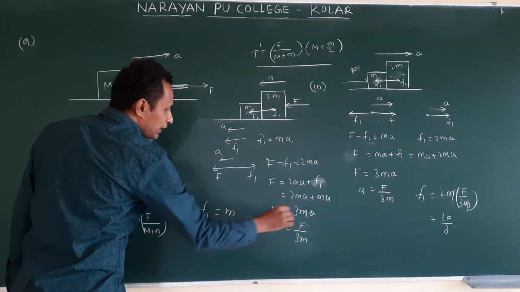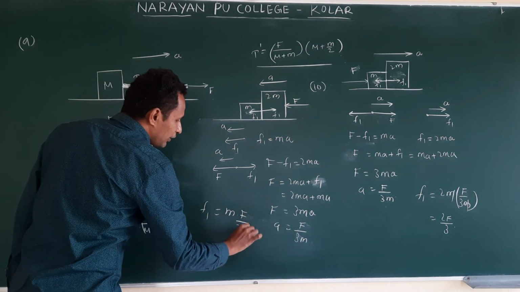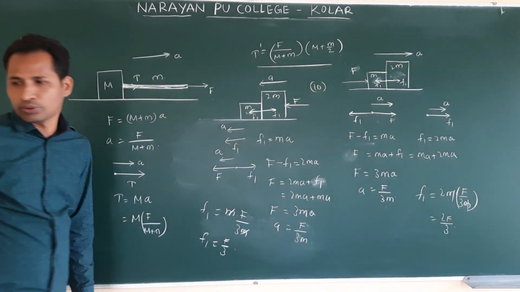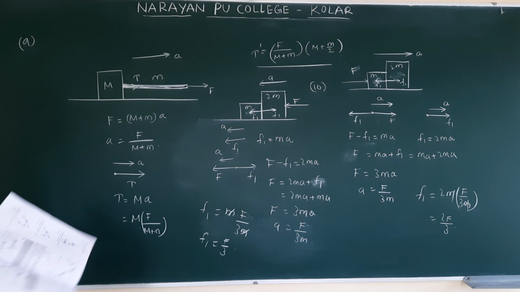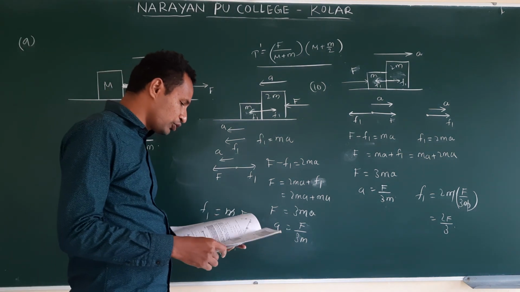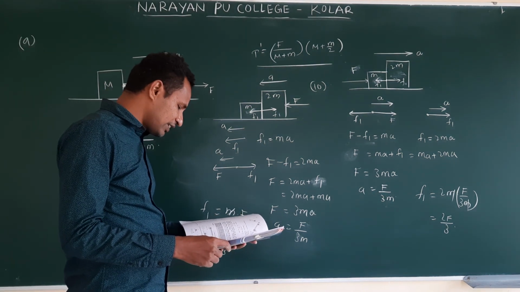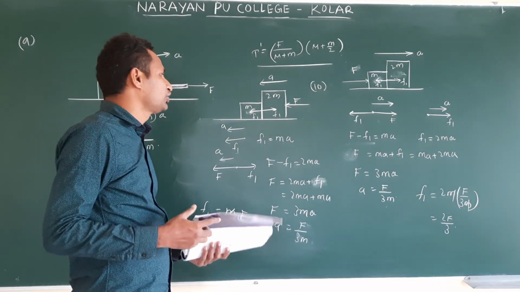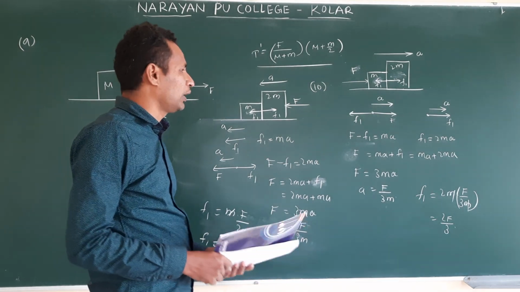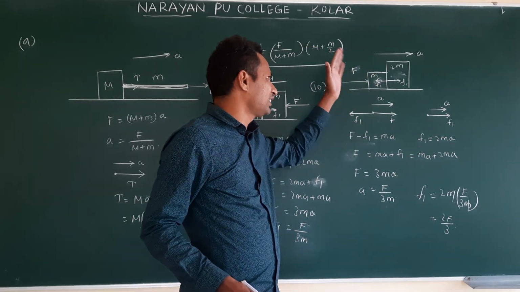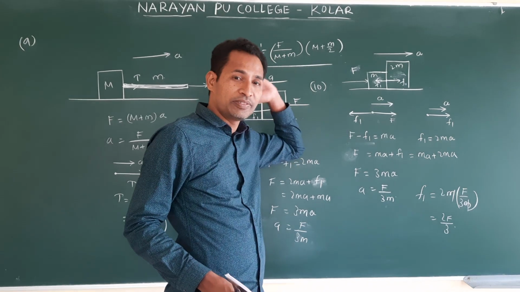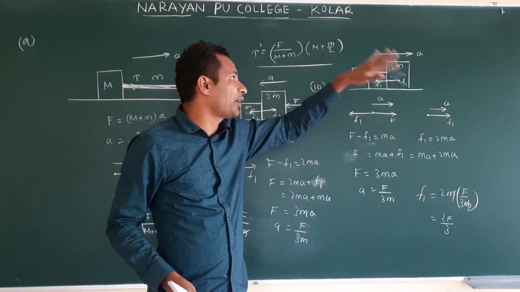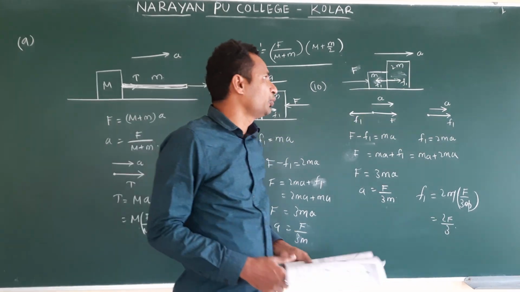But the reaction force, if you substitute in this equation, m into F by 3m, the A value, m cancels. So F1 is equal to F by 3. So see the answers. By changing force direction, applying force on a different object, acceleration remains the same, but the normal reaction, the normal force, is changed. That is small f1. Actually this is the same kind of problem as the exercise problem where a string connected, but here it is contact. Sometimes we will expect 3 objects also. So you do this one.